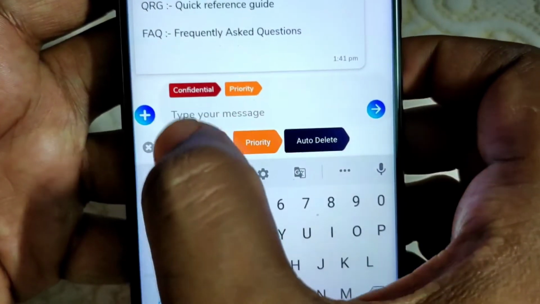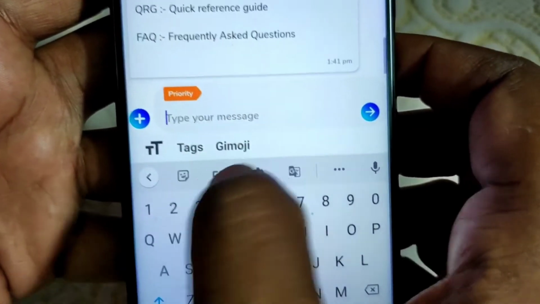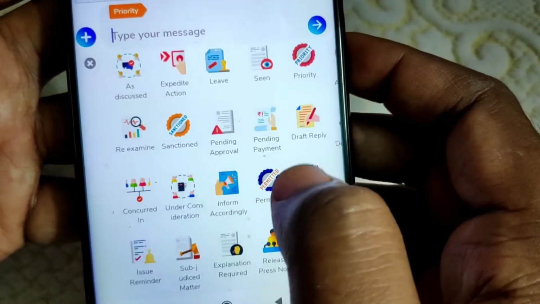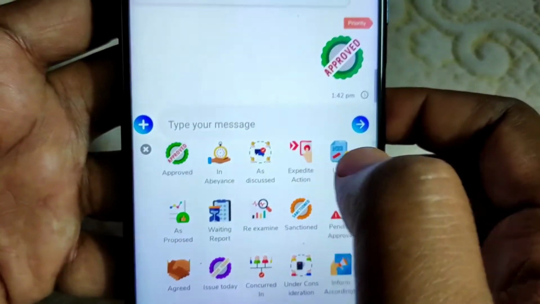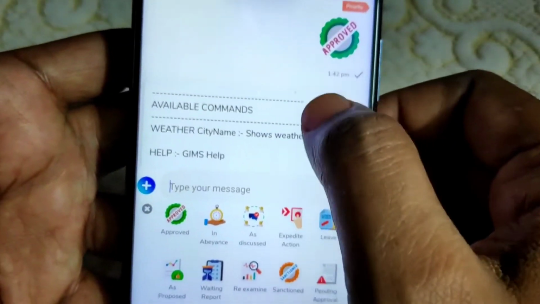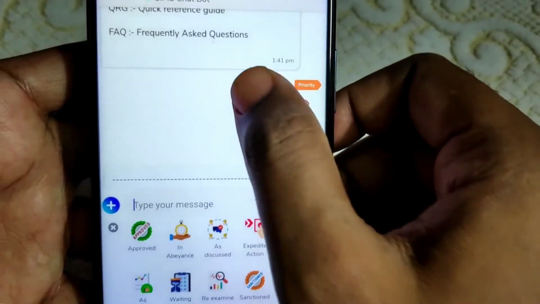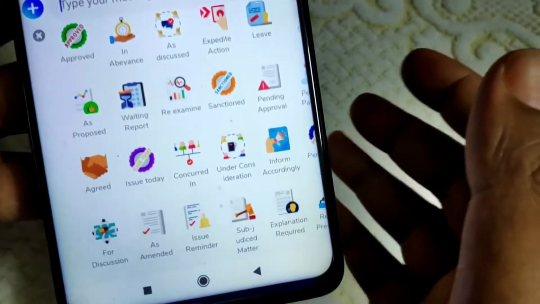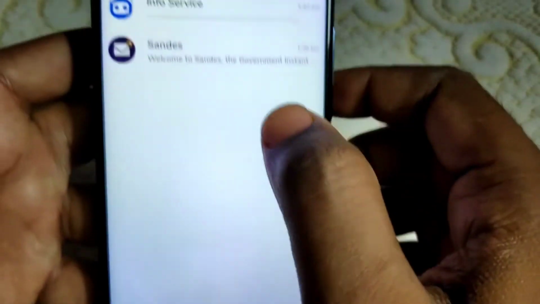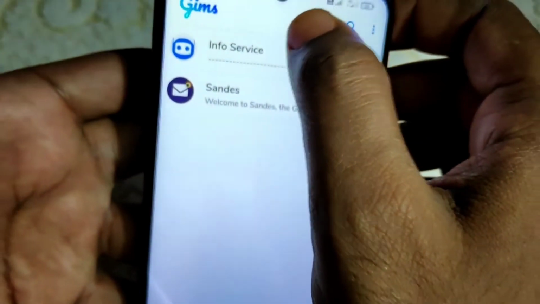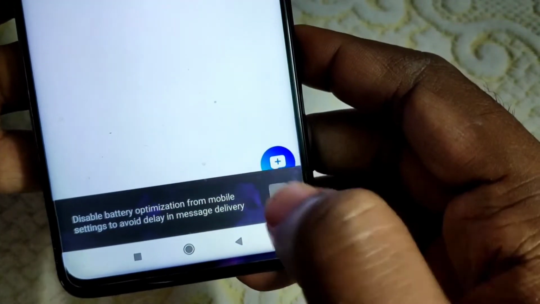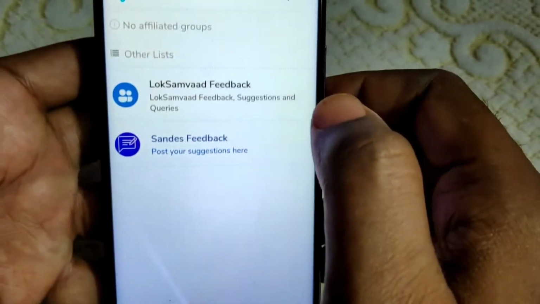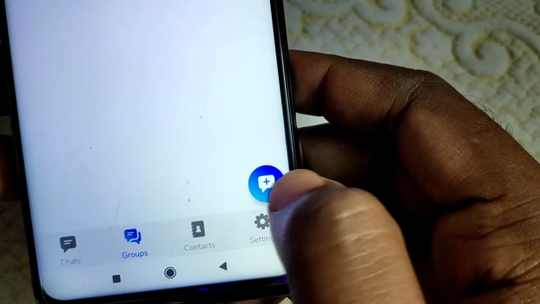Everything is there. Now let's move to another part, the emoji. You can see this kind of emoji is there also. Let's suppose I am sending this emoji as approved. That emoji is there. So this is the chatting area. It is very cool, no such big deal. Now the next part I want to move to is the group. Click on this group. Now you have to click on this plus sign here.